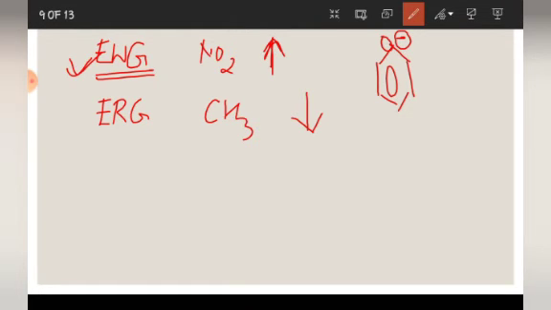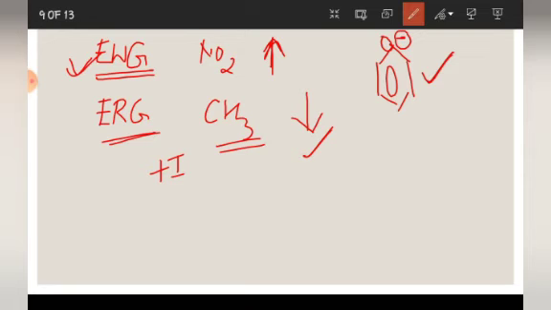But if an electron releasing group with plus I effect, you know CH3, is present, what will happen? It will make it more unstable, and so the acidic strength will decrease. Okay, these 2 points you also need to remember regarding substituted phenols.